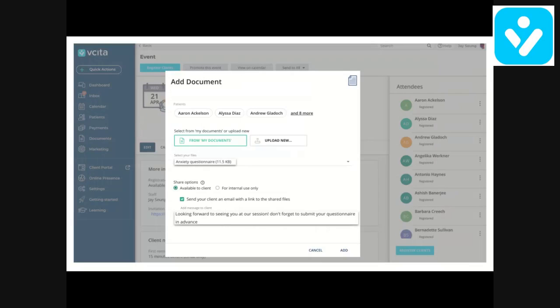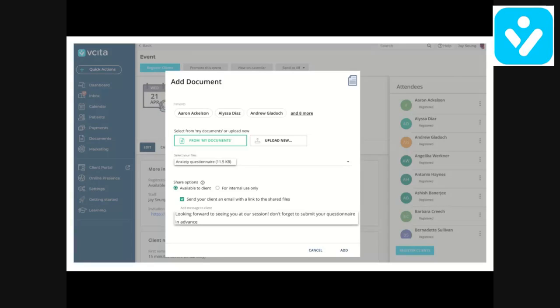Let's go back just 1 second to the dashboard. And like I said, we have the send to all button up here, which is in the back. You don't see it. We can send a message to all the participants, or we could also ask them to send over a document.